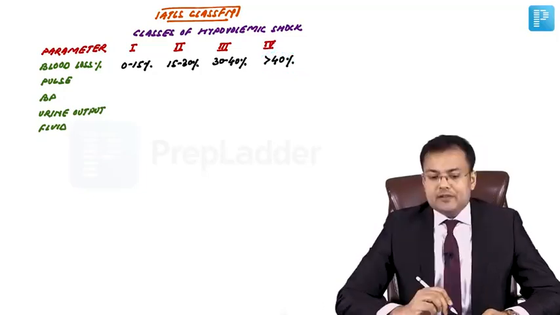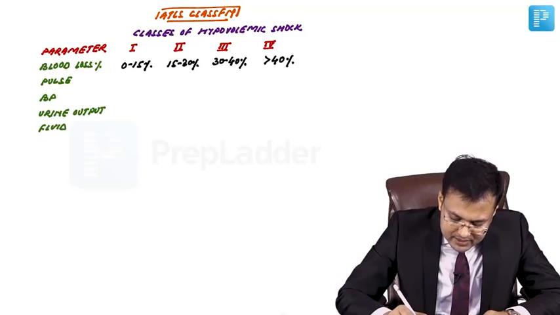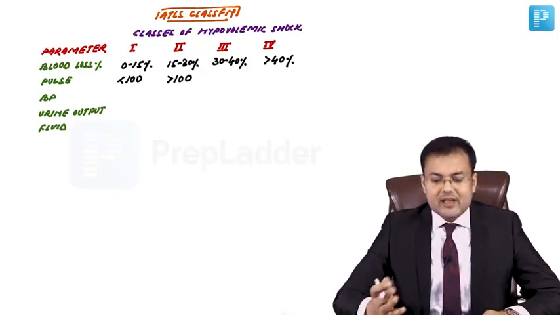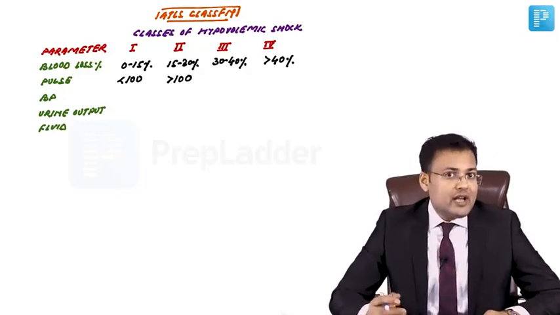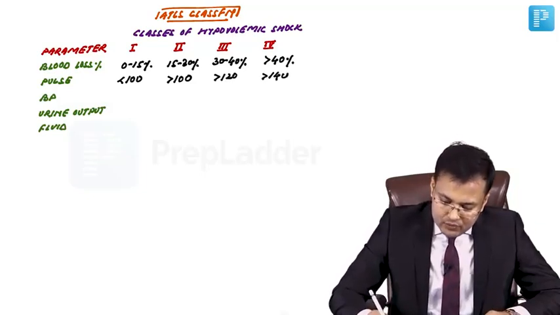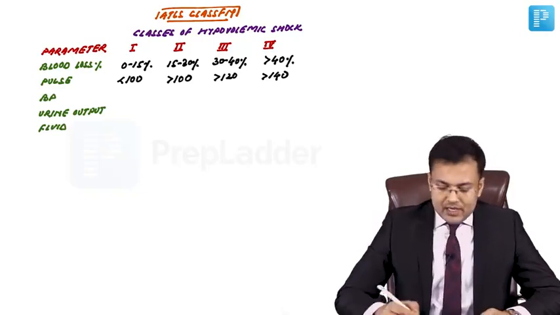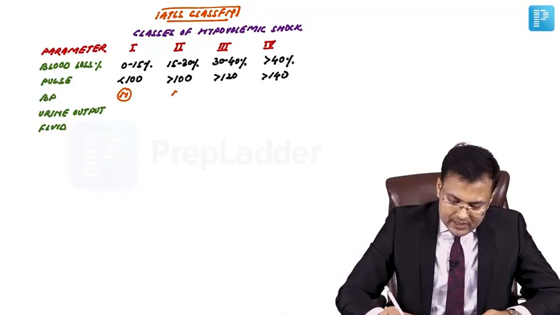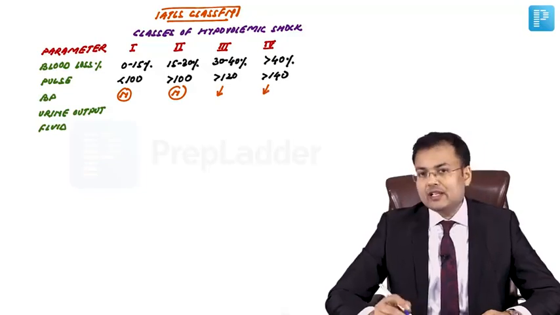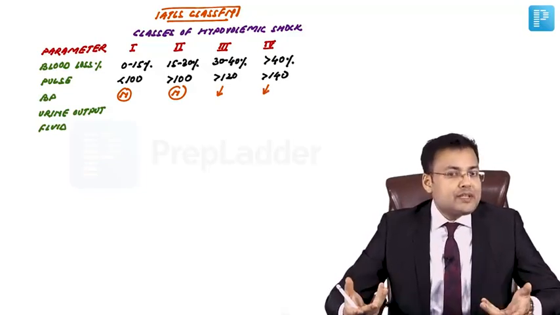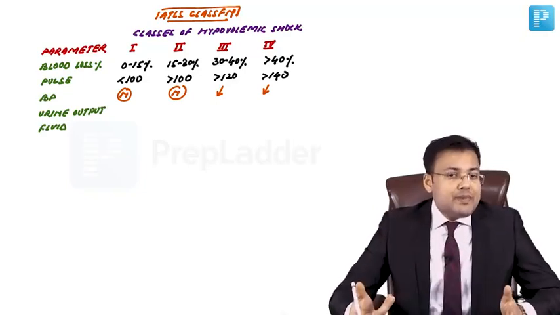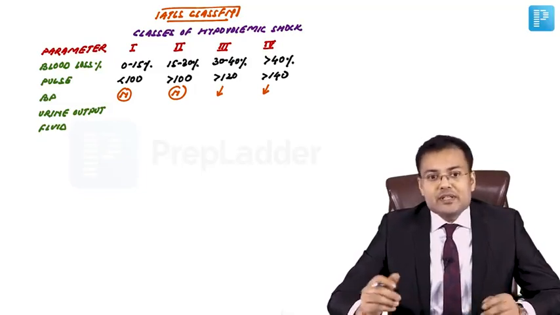Now see the pulse rate. If we see class 1 here, the pulse rate is less than 100 per minute. In class 2, it's more than 100. In class 3, it's more than 120. And in class 4, it's more than 140. So here, more than 120 and more than 140. Coming to the blood pressure. Blood pressure is maintained in class 1 and class 2. It is maintained, but BP is decreased in class 3 and class 4. How is blood pressure maintained? Because of sympathetic stimulation, there is vasoconstriction and there is tachycardia. So BP is maintained in class 1 and class 2 because of sympathetic stimulation.